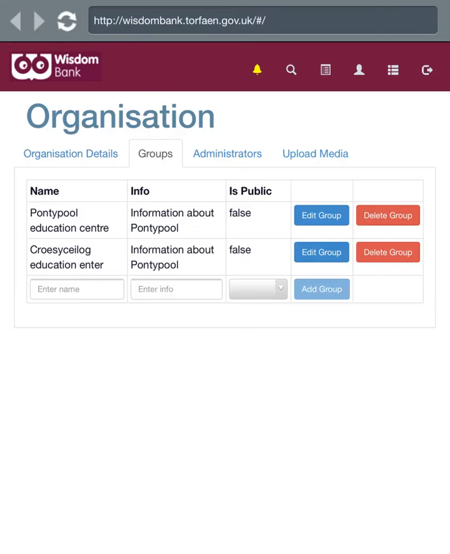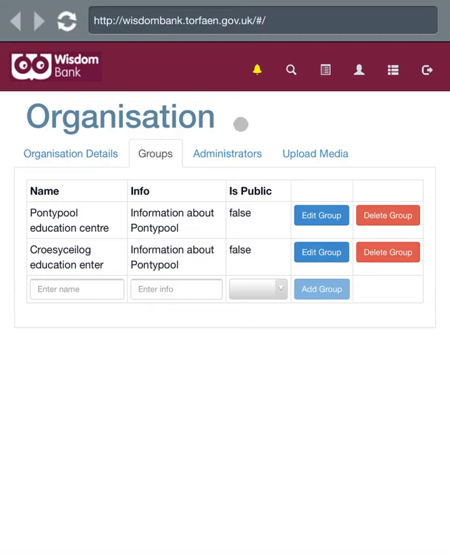Some groups might be based around interests, they might be based around location, they might be based around time or the type of user. There's no rules about what a group can or can't be, but groups are typically very wide and very non-specific things just to help people gravitate towards the right sort of road. Within that, of course, you can have information, again, putting in times, locations, opening times, whatever you as the organisation decide you want to do.